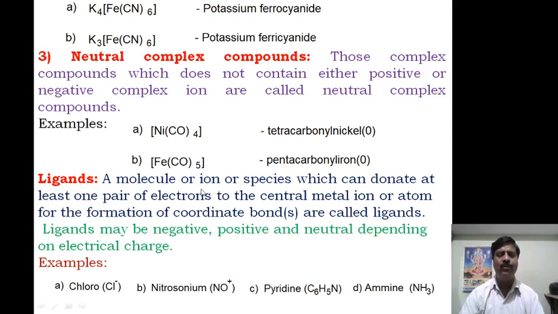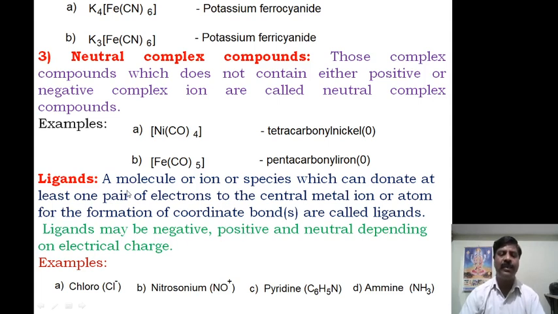A molecule, ion or species which can donate at least one pair of electrons to the central metal ion or atom for the formation of coordinate bonds is called a ligand. A coordinate bond is one in which both the electrons come from only one atom, and a bond exists between the two atoms.